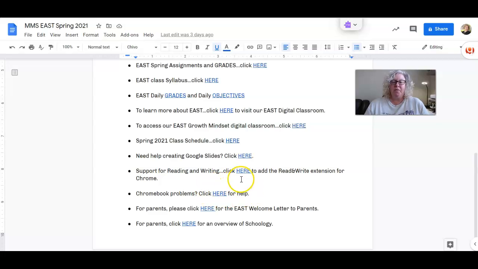One thing I did want to point out is you might want to consider adding this Read&Write extension for Chrome. It does a lot of really cool things. If there's a lot of reading to be done, and even I do this sometimes when I'm having to read an online textbook, it will read it to you. It will also help you write, so you might want to look at that as an extra help.